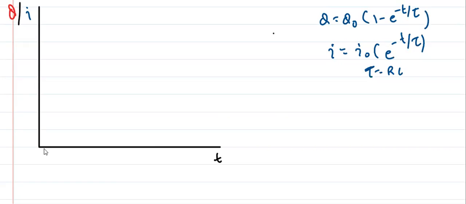Now think about it. At t is equal to 0, what is Q? Tell me. What happened at 0? e to the power 0 is 1. So 1 minus 1 is 0. So Q is equal to 0. Yes or no?